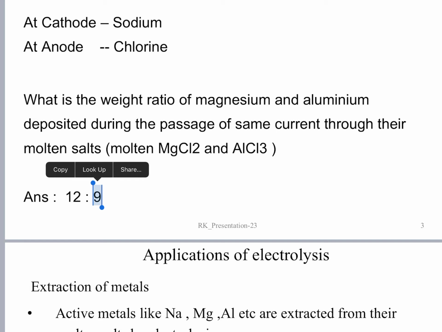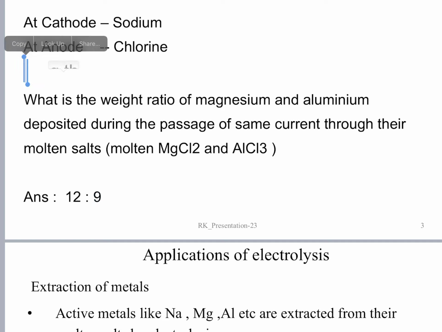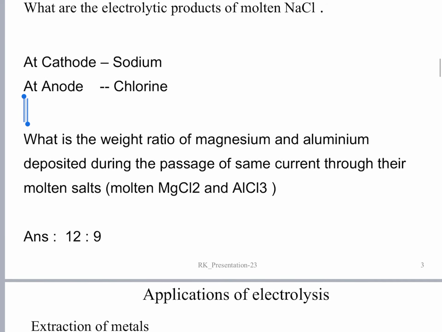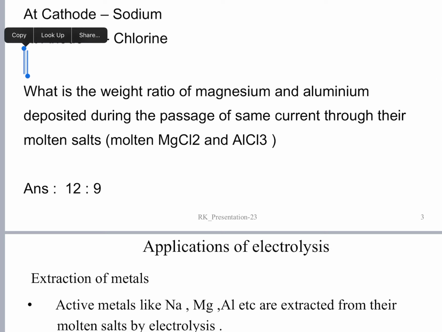So 12 grams of magnesium will be deposited here.